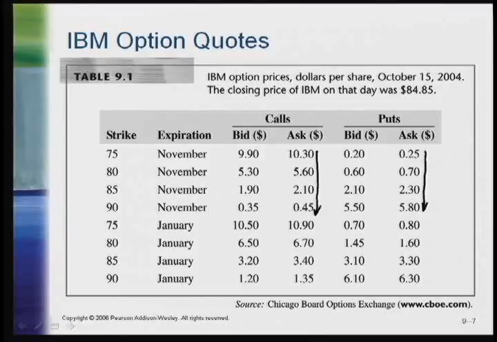Well, a call is an option to buy. So as the strike increases, the option to buy at a higher price is less valuable than an option to buy at a lower price. Put, on the other hand, is an option to sell. So the option to sell at a high price is valuable. The option to sell at a low price is not. So we can see this pattern with the strike.